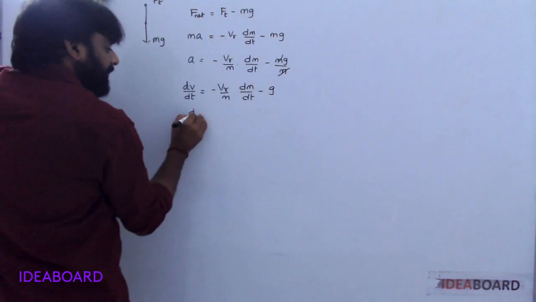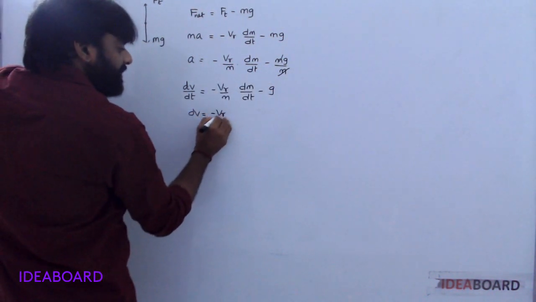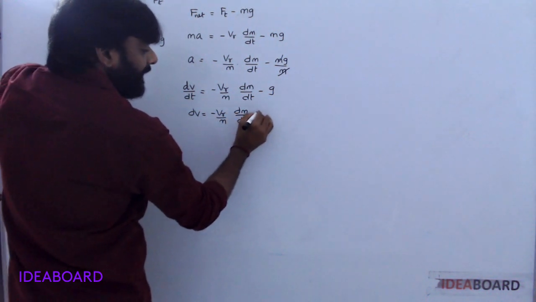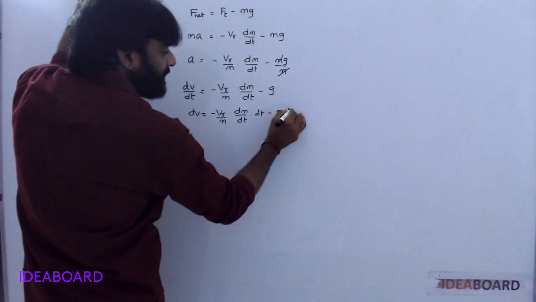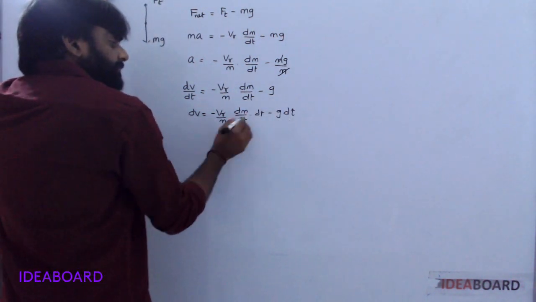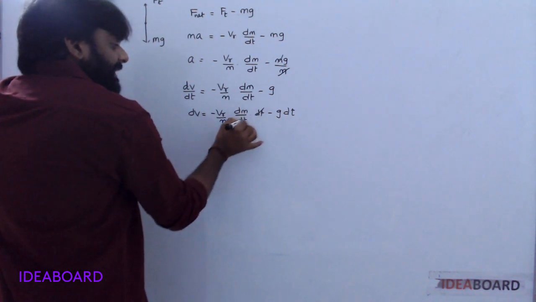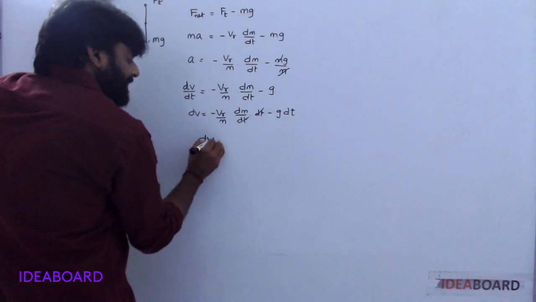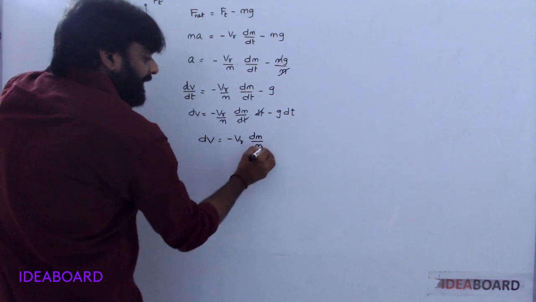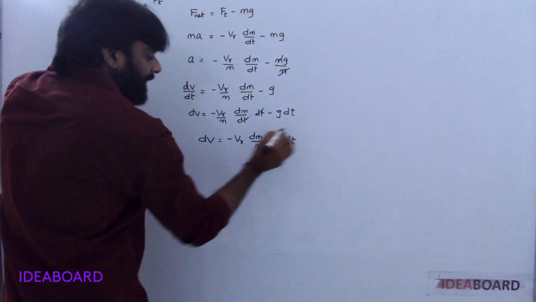dt is taken to this side. dv is equal to minus vr by m dm by dt into dt minus g into dt. Understood? Here dt cancels. dv is equal to minus vr dm by m minus g dt.